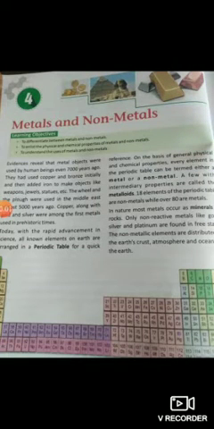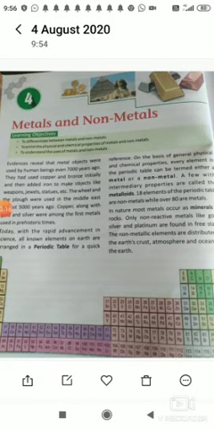Class 8. Today I am going to start your lesson number 4, metals and non-metals. I skipped the third lesson because CBSE told us to remove some lessons due to shortage of sessions this year, so the third lesson is removed. Right now, I am going to start the fourth lesson, metals and non-metals. In this lesson we will study the properties of some metals and non-metals.